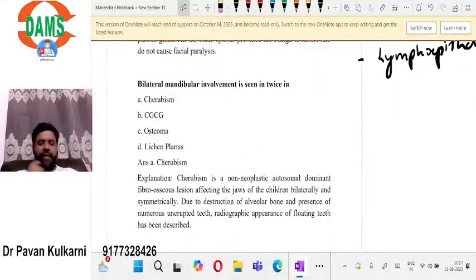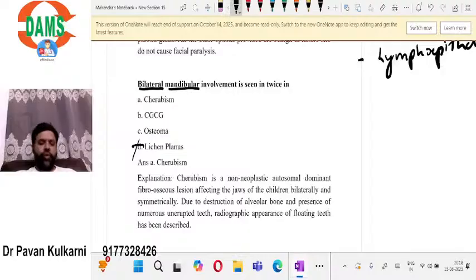The next question is, bilateral mandibular involvement is seen in. So the question here is mandibular involvement as well as bilateral, that means both sides of the mandible are involved, in cherubism, CGCG, osteoma, lichen planus. See, first of all, lichen planus we can rule out easily because lichen planus is a skin disease.